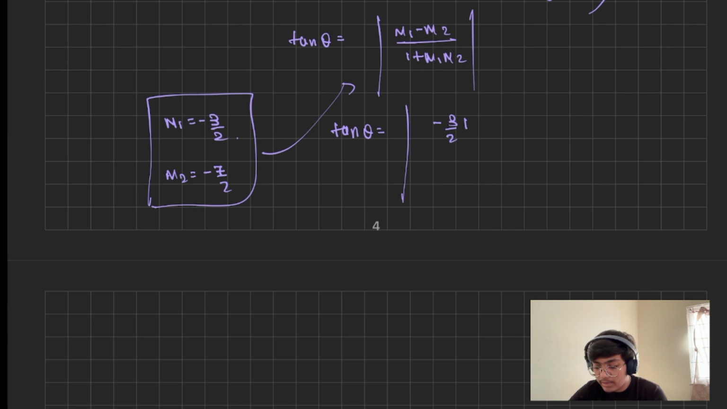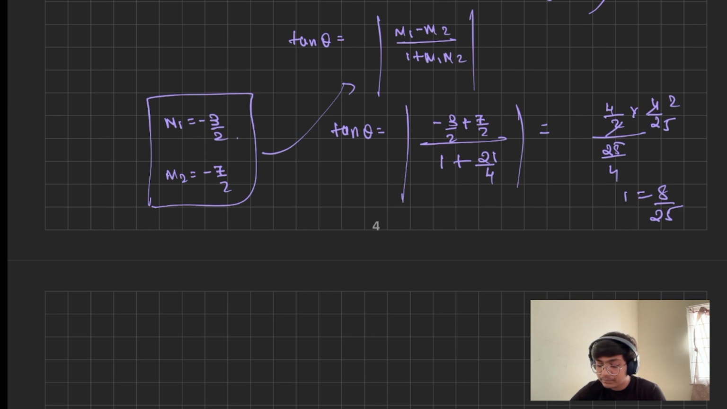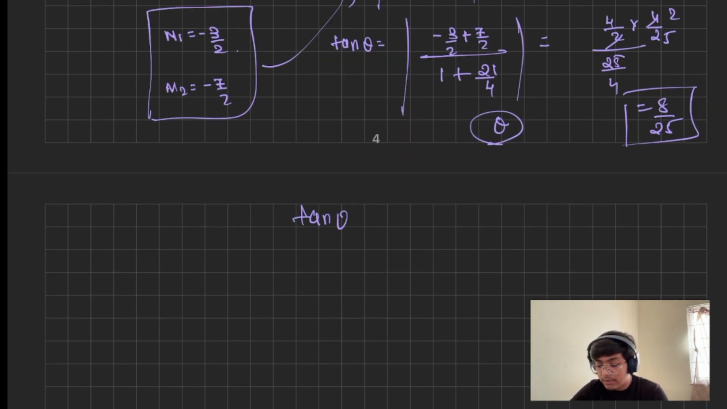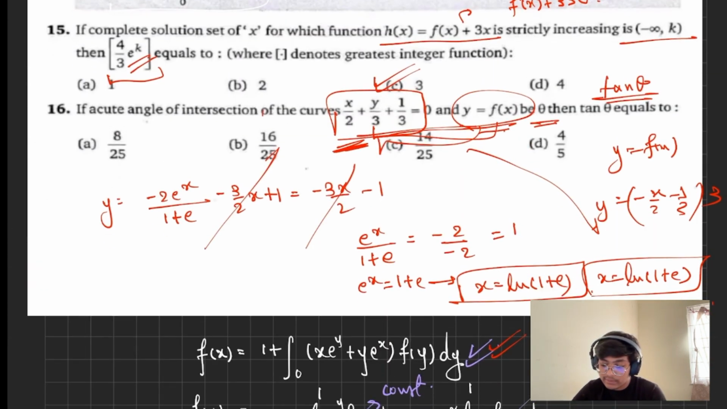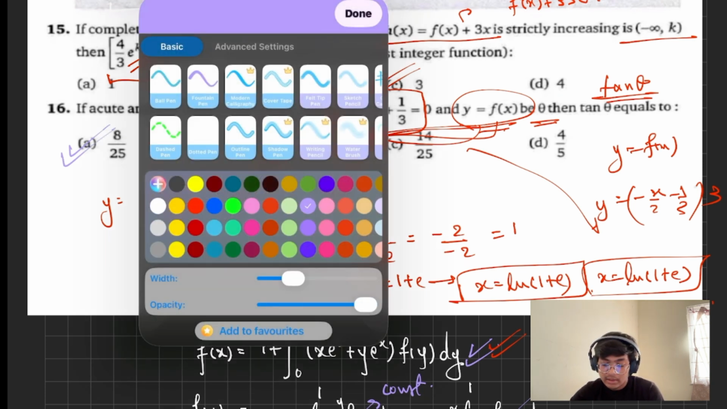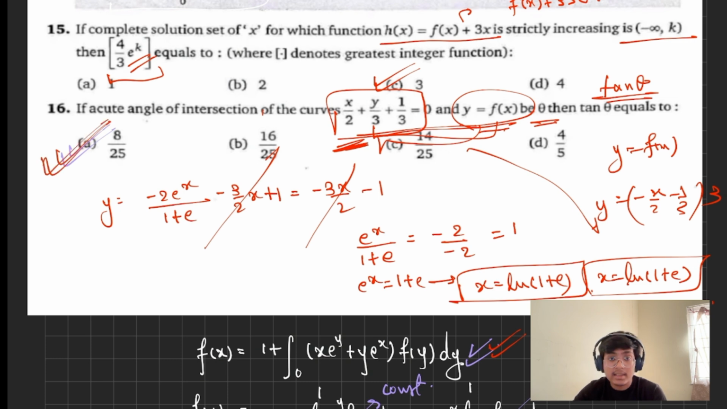It is minus 3 by 2 plus 7 by 2 whole upon 1 plus 21 by 4, which gives us 4 by 2 upon 25 by 4, which is equal to, wait a minute, 8 by 25. So the acute angle is theta between these two curves at the intersection point, and the tan theta value comes out to be 8 by 25. So let me see if the option is there in the question itself. Okay, here it is, 8 by 25. So our final answer for the second question is option number A, that is 8 by 25.